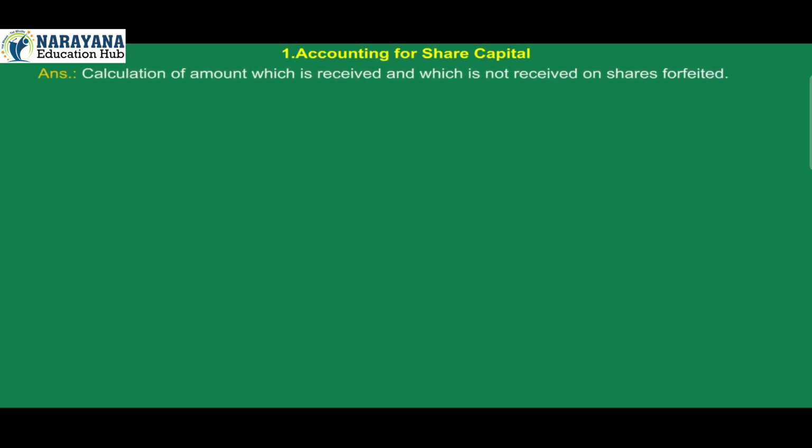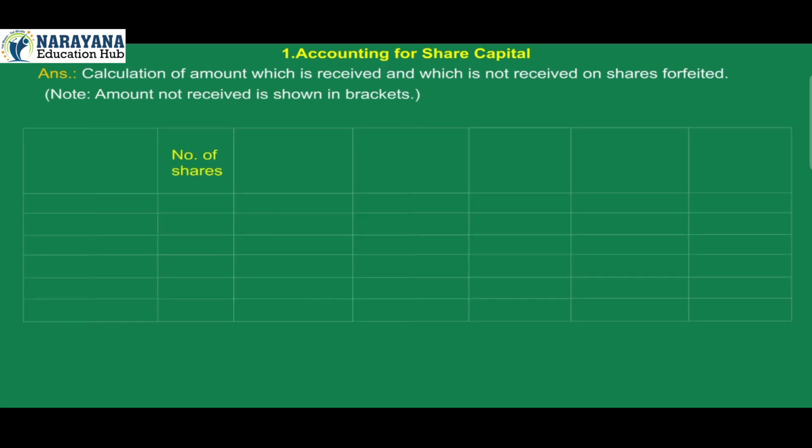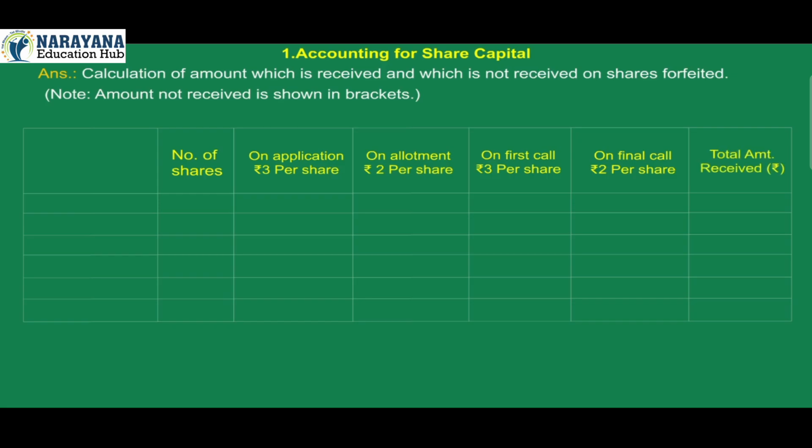Answer. Calculation of amount which is received and which is not received on shares forfeited. Note: amount not received is shown in brackets. Number of shares. On application Rs 3 per share. On allotment Rs 2 per share. On first call Rs 3 per share. On final call Rs 2 per share. Total amount received in rupees.